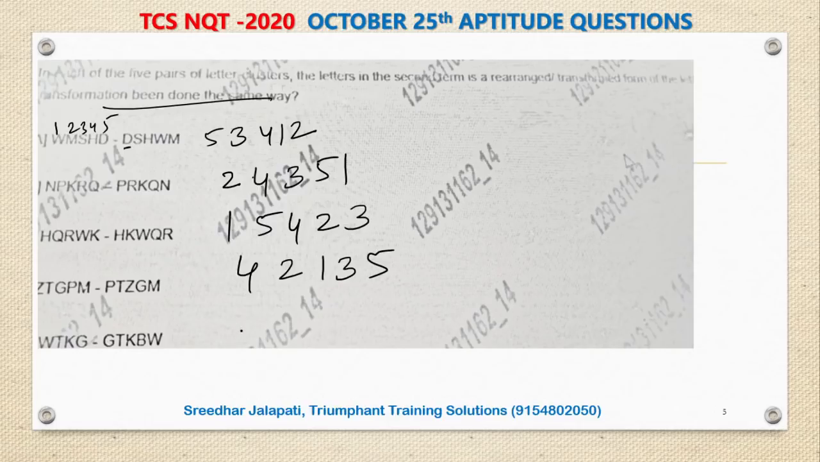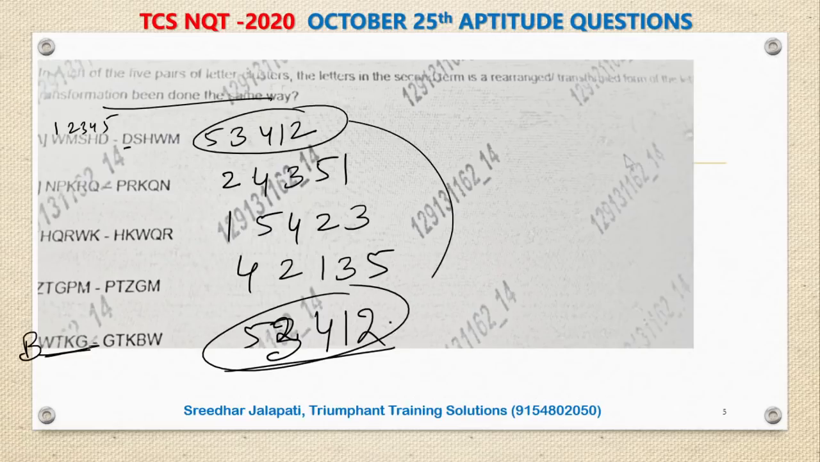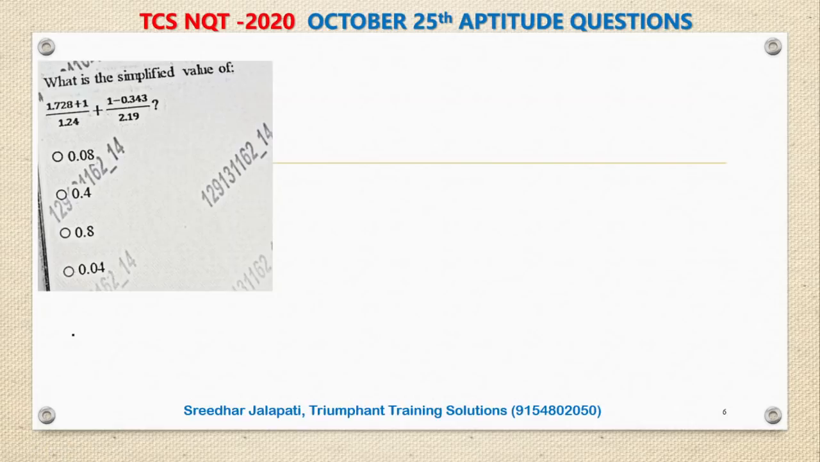Let's see the last. G is the 5th one, T the 2nd one, W, T, K, G. Here I think I lost the first letter. Maybe B. Yes, it is B. So G is the 5th letter, T the 3rd, K the 4th, B the 1st, W the 2nd. 5, 3, 4, 1, 2, and 5, 3, 4, 1, 2. So the 1st and 5th, that is A and E, have the same operation. Right, let's move to the next one.